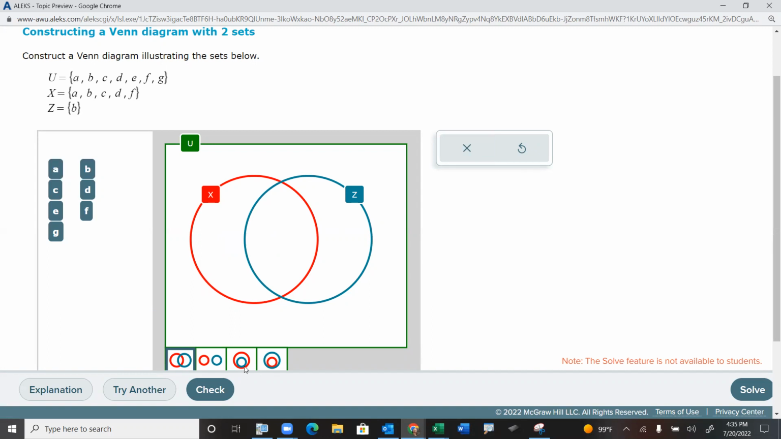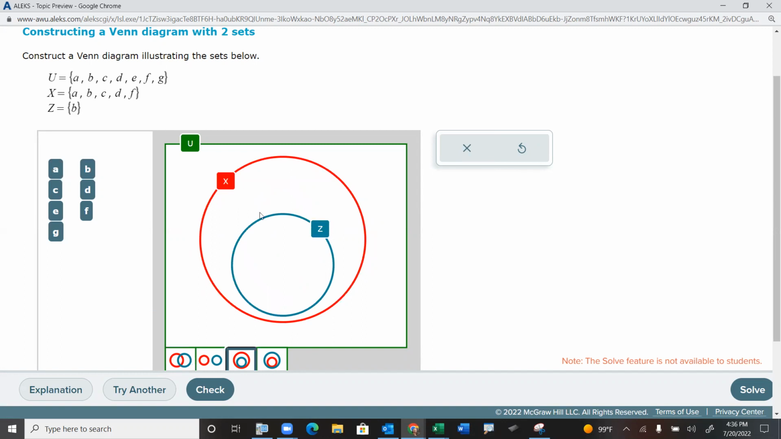So we need to pick this one right here, which shows Z totally inside of set X. And the only thing inside of Z is B. But X also has A, C, D, and F. And then E and G, they're just in the universal set. They're not in X or Z, so I'll put them out there. And that is how it would work.